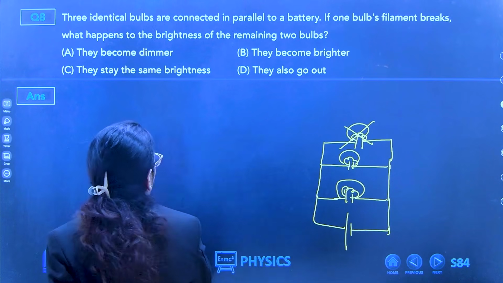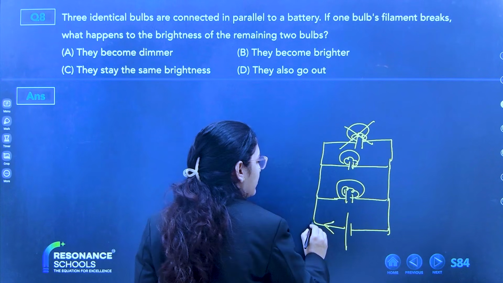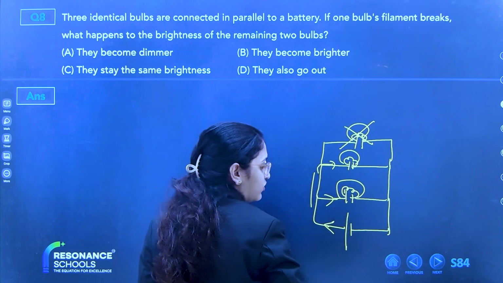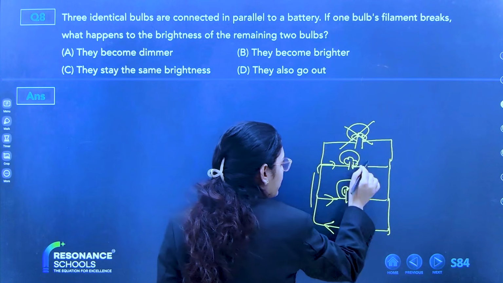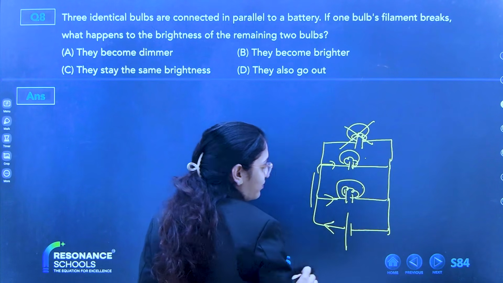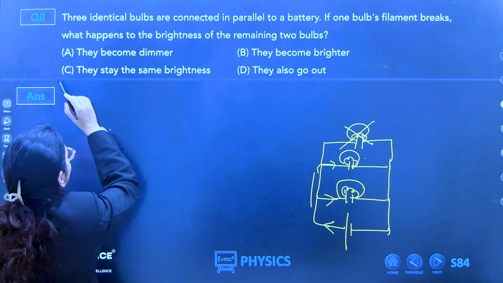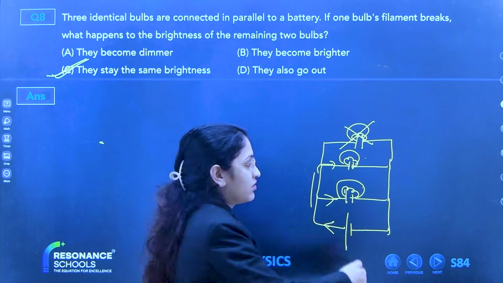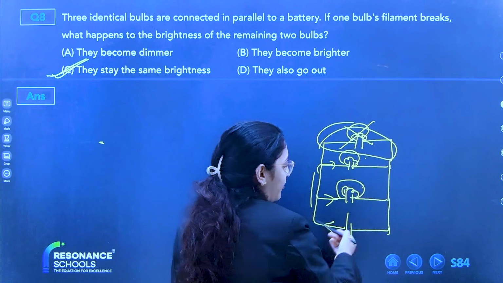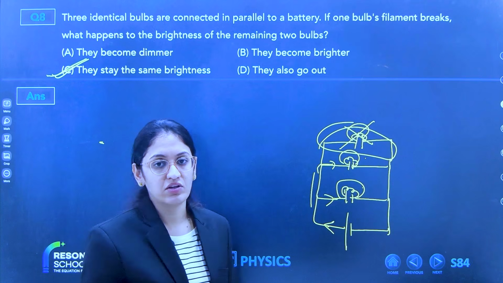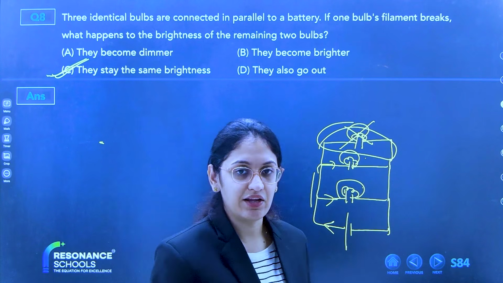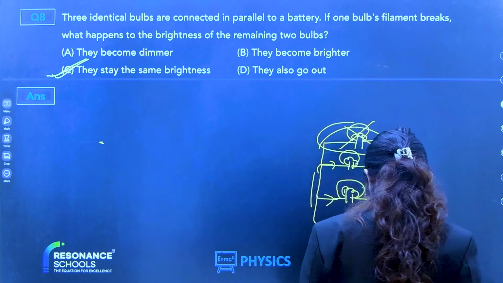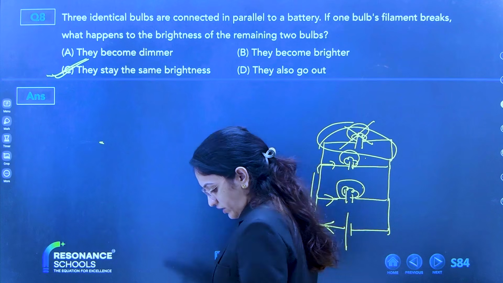See, current is passing. Some current goes here, some here. Okay? It will not go through this one, so there is no effect on these two. They stay the same brightness. The damaged bulb is removed, no effect on the other two bulbs. So they will stay with the same brightness. Okay?